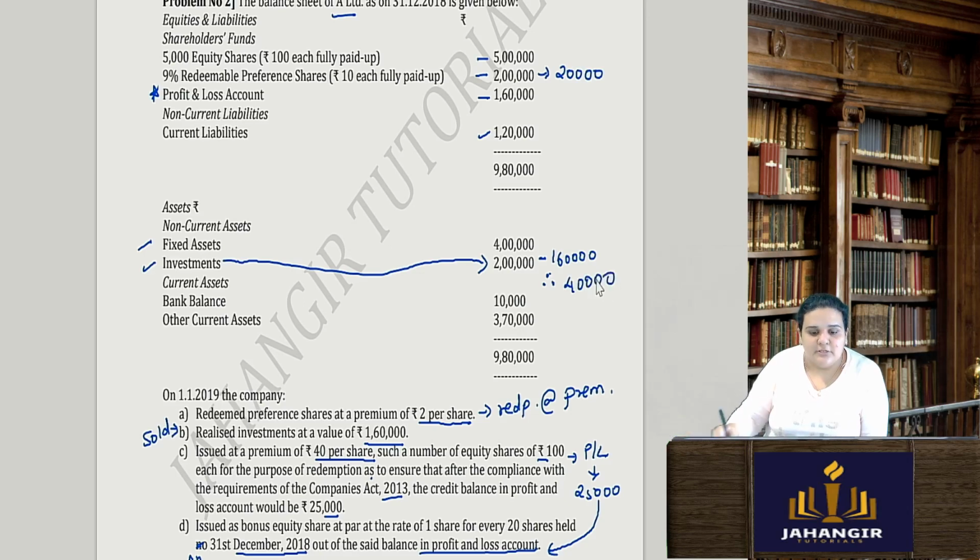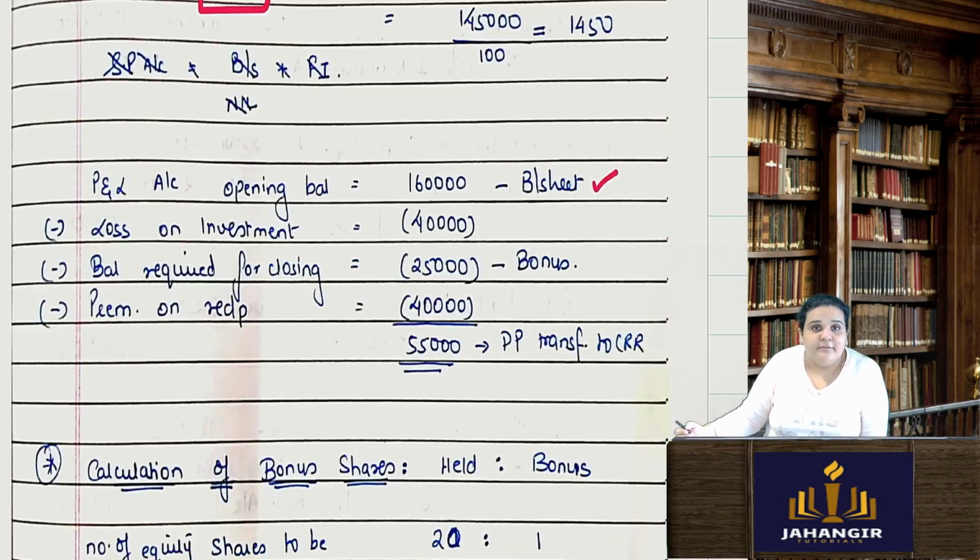So that 40,000 loss, from where will I write off that loss? Obviously from my PNL account. Loss on sale of investment will go in the PNL account. Like if I would have made a profit on sale of investment, that also would have gone in PNL. Here it is a loss, so my PNL balance will reduce.